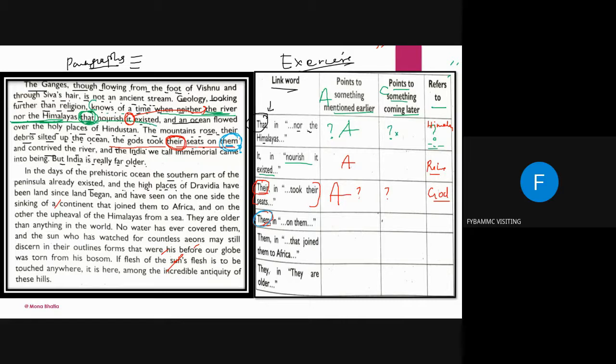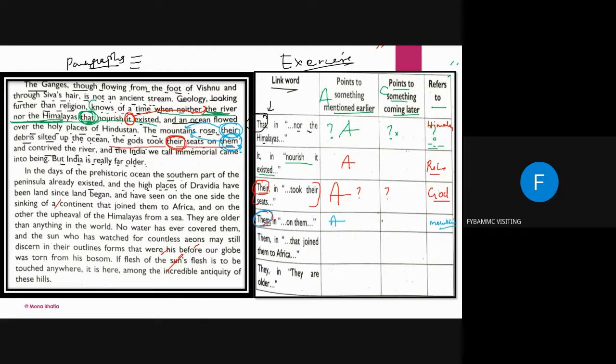The mountain rose, their debris silted. Actually I should also ask what this is, but they have not asked this. But if I ask you there, debris silted up the ocean, so there means mountains' debris. Them means mountain. The gods took their seats on mountains. See, the mountain rose, their debris silted up the ocean, and on the mountain, the gods took their seats on them, on mountains. Okay, so here, them refers to something which is previously talked about. So again, it is anaphora, and it's basically mountains.